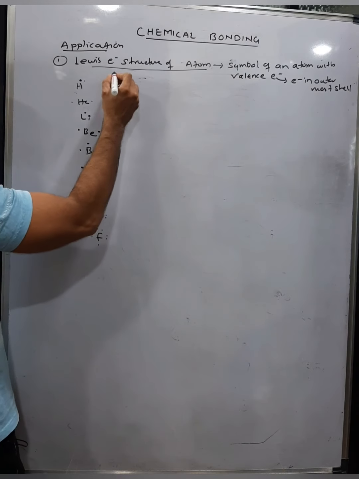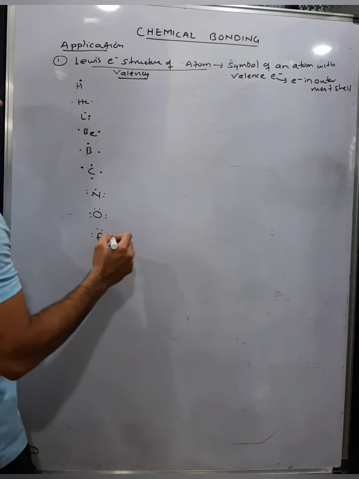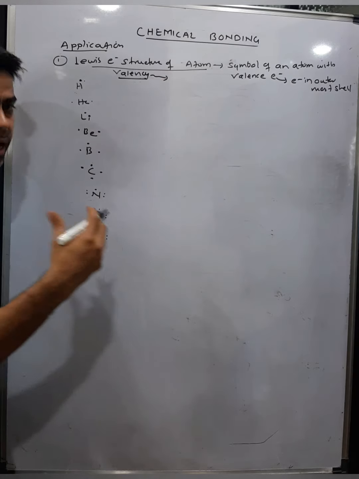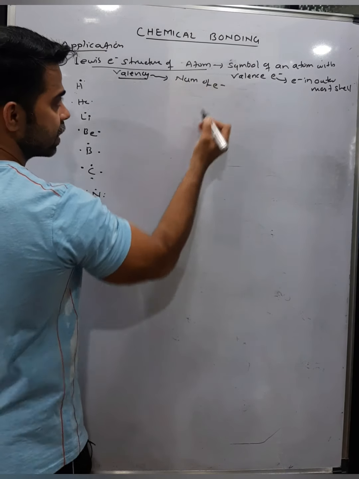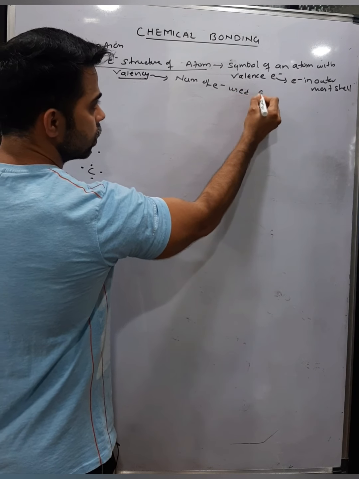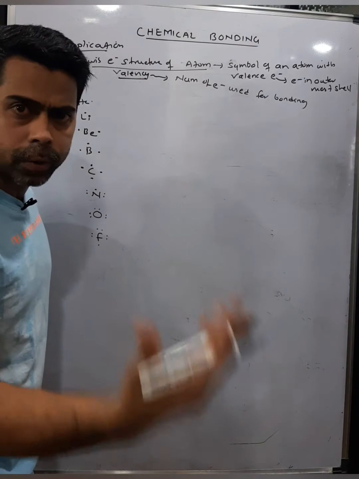Secondly, you can also find the valency of a particular atom. Now, what is valency? You have to remember valency is basically the combining capacity, or more precisely, the number of electrons used for bonding. It can be an ionic bond or a covalent bond, it doesn't matter.